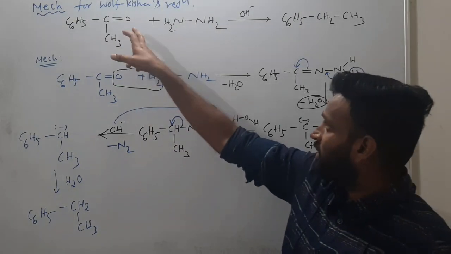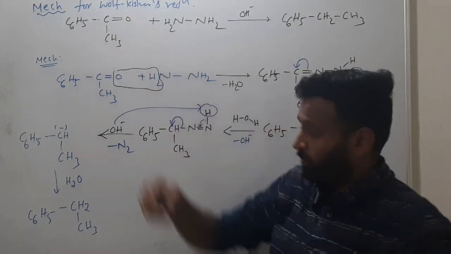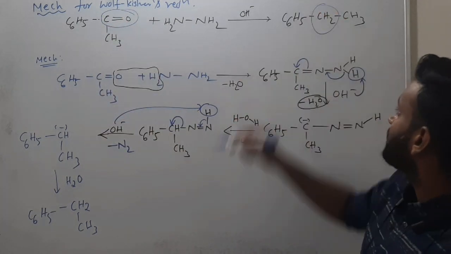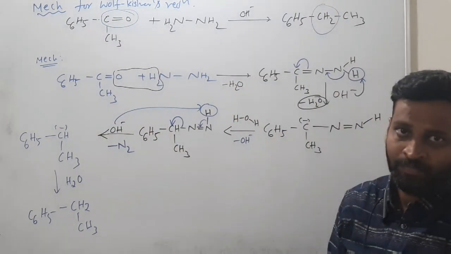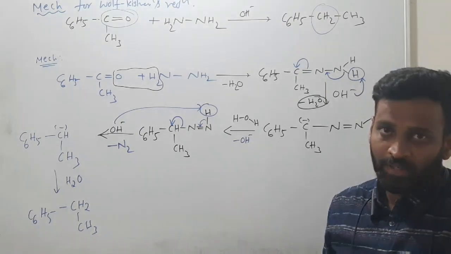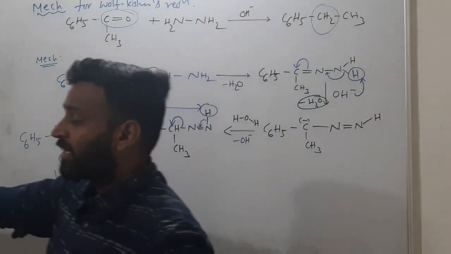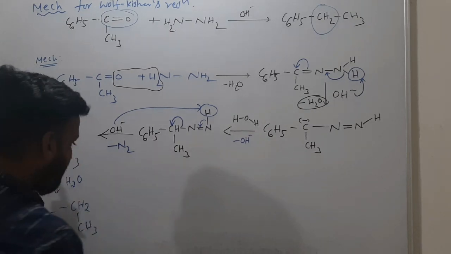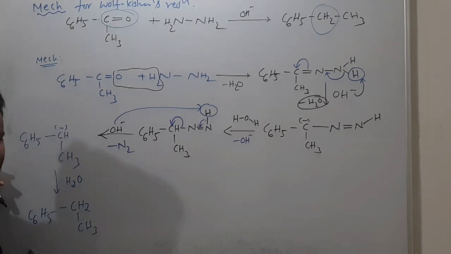So actually what happened? This C double bond O became CH2 finally. If it is an aldehyde, C double bond OH will become CH3, because the aldehyde group is always terminal. So this is the mechanism for Wolff-Kishner reduction.